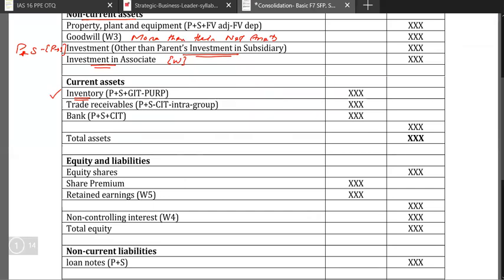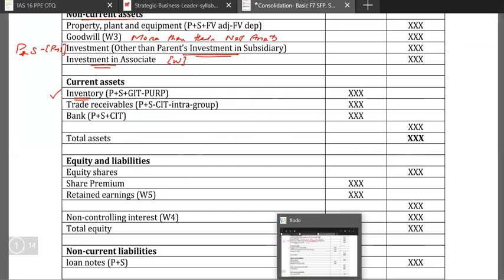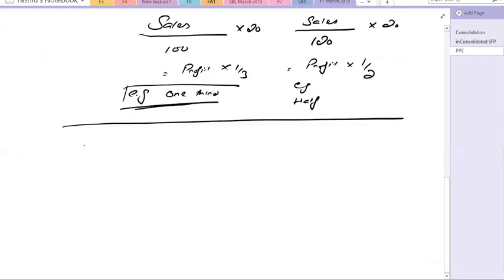Then you have trade receivables. Okay, now let's come to the trade receivables. Trade receivables, parent plus subsidiary, and it is written minus cash in transit and minus intra-group.